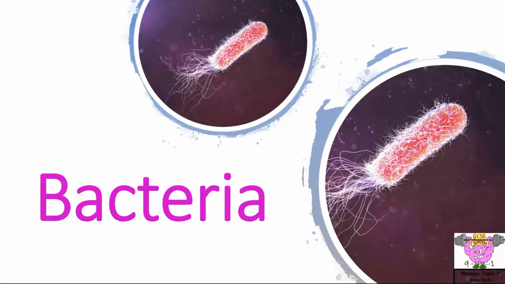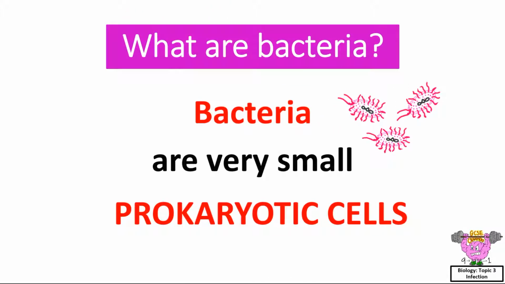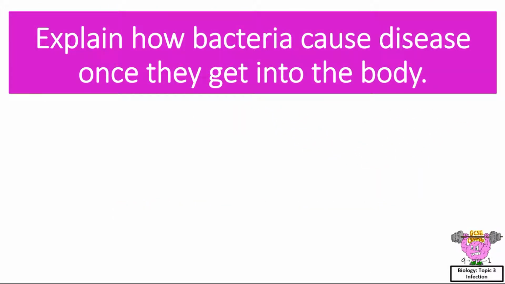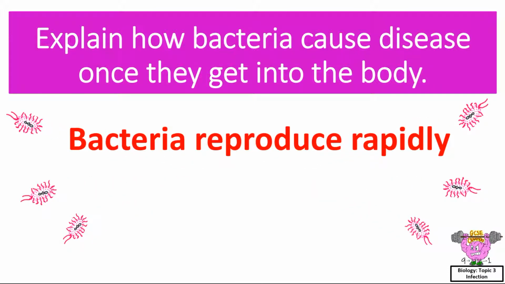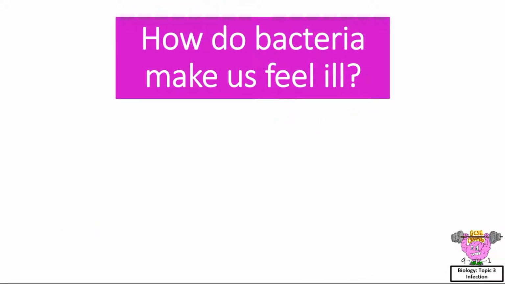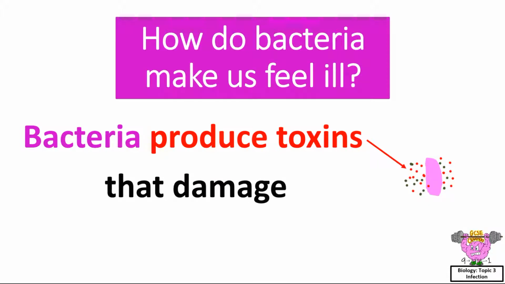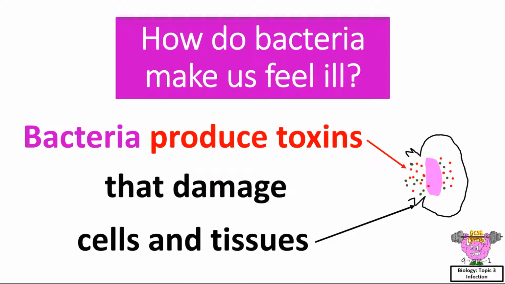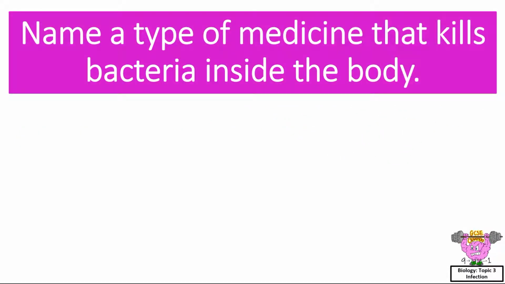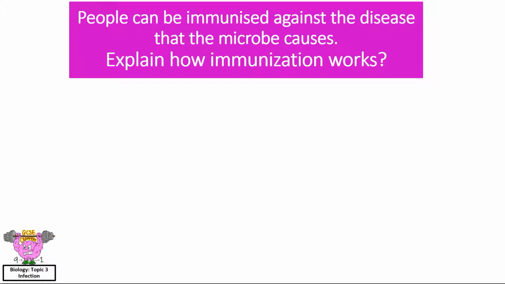Bacteria. What are bacteria? Bacteria are very small prokaryotic cells. Explain how bacteria cause disease once they get into the body. They reproduce rapidly and produce toxins. How do bacteria make us feel ill? Bacteria produce toxins that damage cells and tissues. Name a type of medicine that kills the bacteria inside the body. Antibiotics.